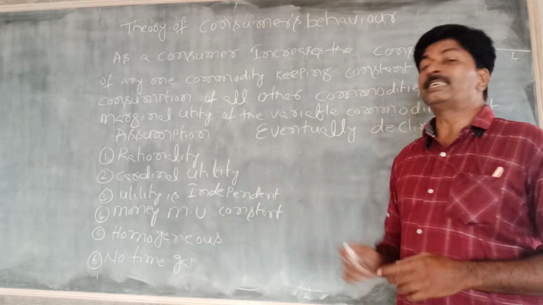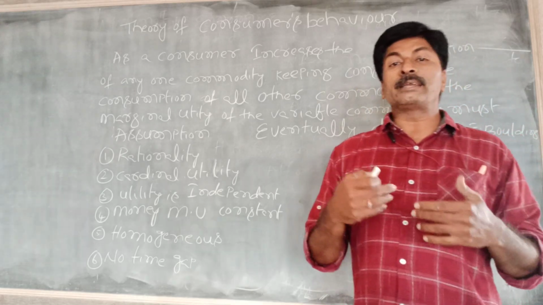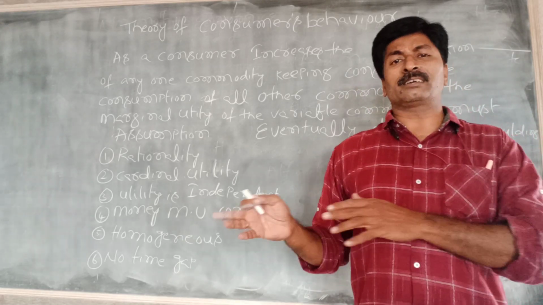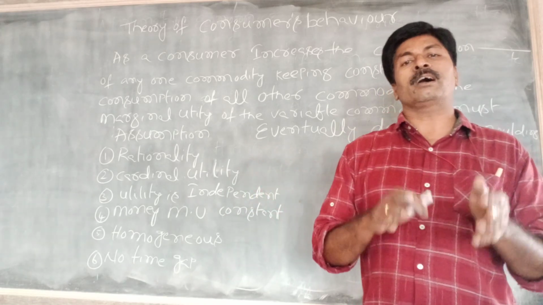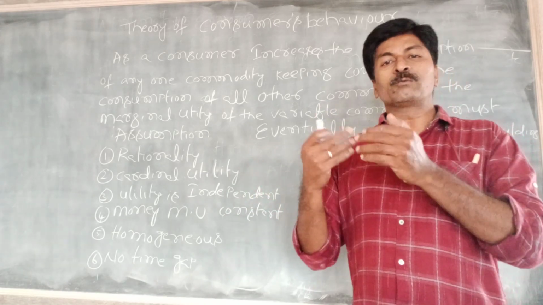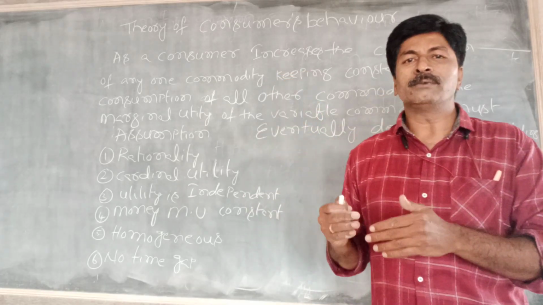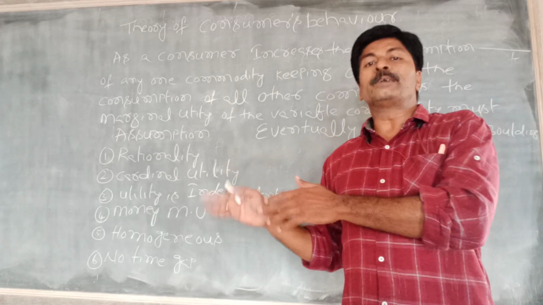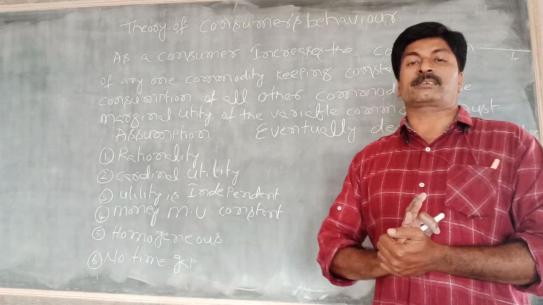Money's marginal utility is constant. So Alfred Marshall explained that the marginal utility of money is constant. And generally in the case of goods and services, in the case of things, when we consume a commodity continuously, its utility automatically reduces. But the marginal utility of money is always constant.